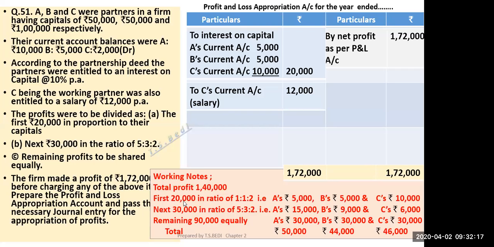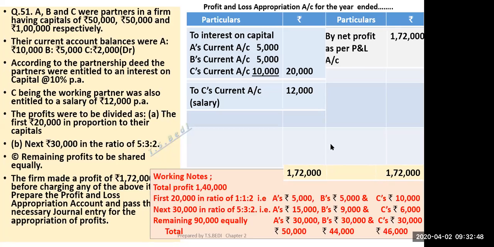Now I have divided 20,000 in the ratio 1:1:2. So if I divide this, A will get 5,000, B will get 5,000, C will get 10,000. Next 30,000, 5:3:2. So 15,000, 9,000 and 6,000. Similarly, 90,000 equally, 30,000 each. So total of these three will get, A will get 50,000, B will get 44,000, C will get 46,000.